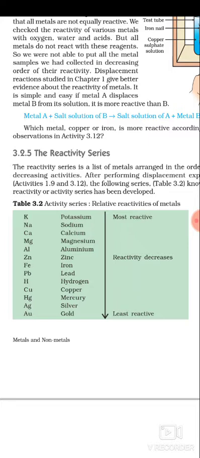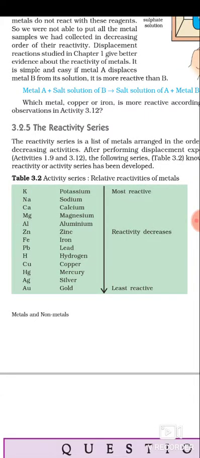Suppose you are given calcium and copper, then you can see that calcium is more active than copper. Suppose you have a solution containing sodium and you add the metal potassium, then sodium is displaced by potassium, because potassium is more reactive and it can displace sodium from its solution.